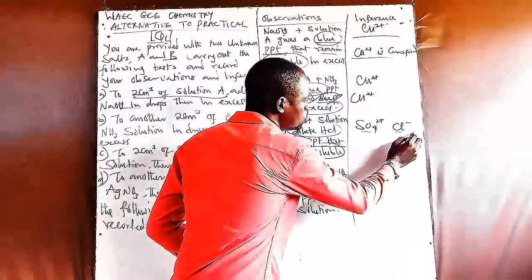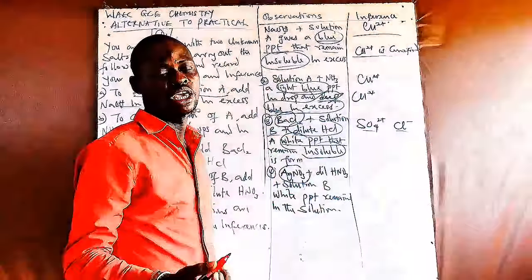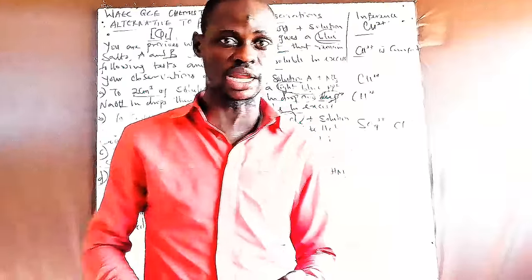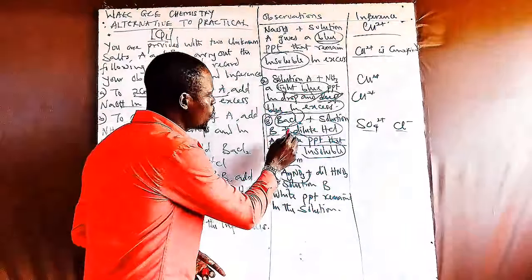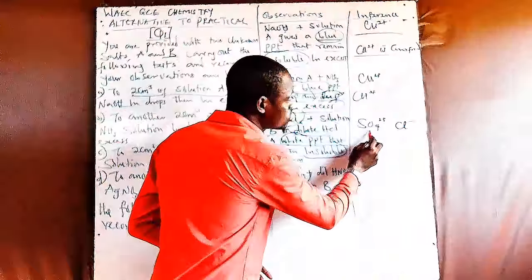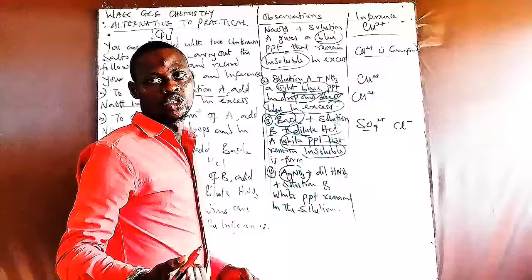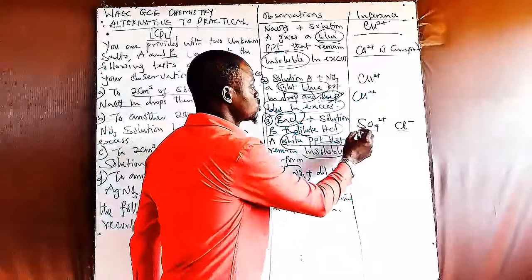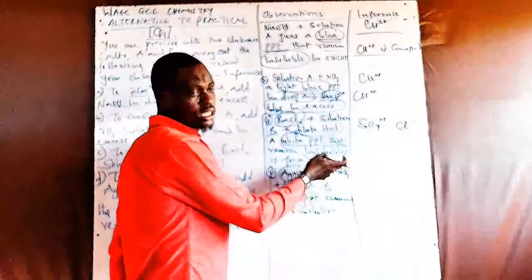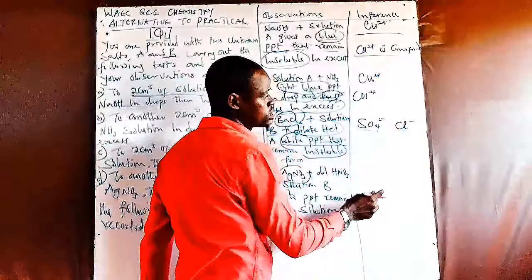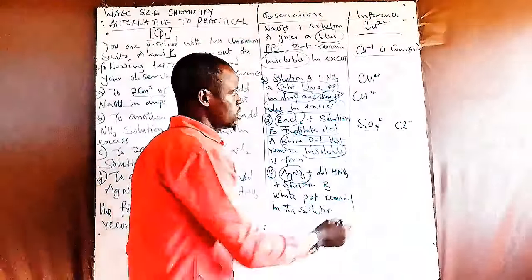These two ions usually produce a white precipitate in a solution. So whenever you have a white precipitate, it denotes the presence of sulfate ion and Cl ion. How do you answer the question? You just answer by writing that SO4 2- and Cl- are present in the solution.